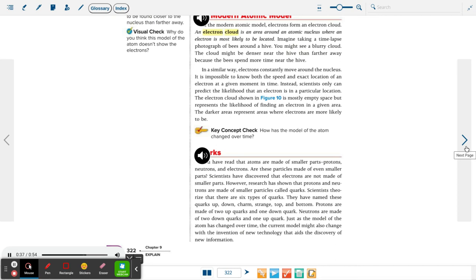Protons are made of 2 up quarks and 1 down quark. Neutrons are made of 2 down quarks and 1 up quark. Just as the model of the atom has changed over time, the current model might also change with the invention of new technology that aids the discovery of new information.